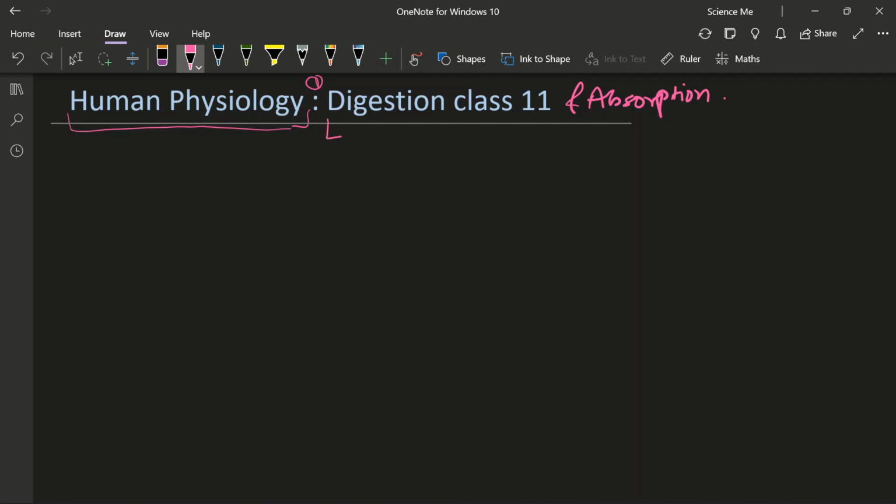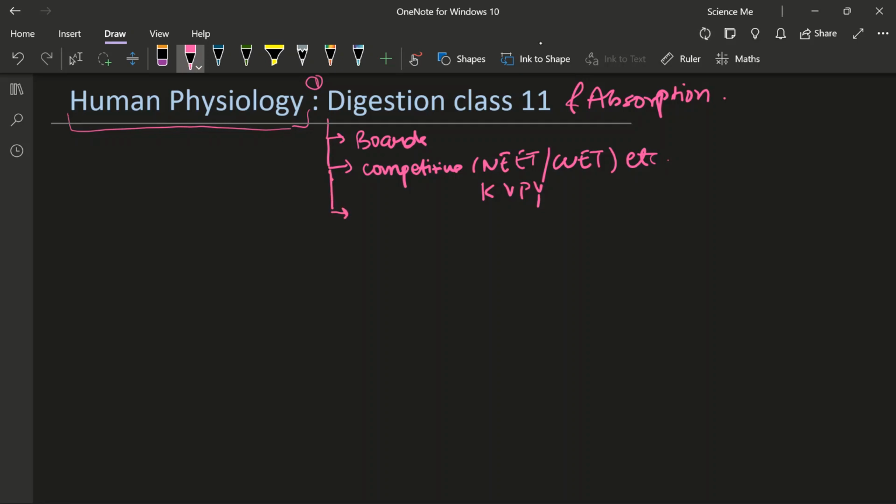This topic is really important for your boards, for your competitive exams like NEET, CUET, etc. Even KVPY.